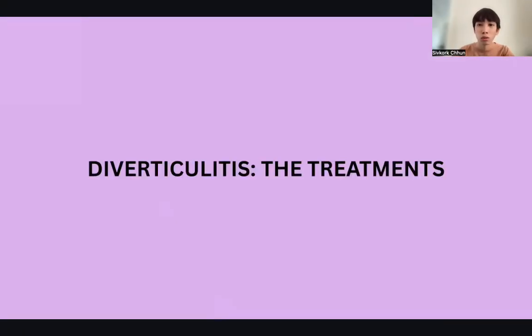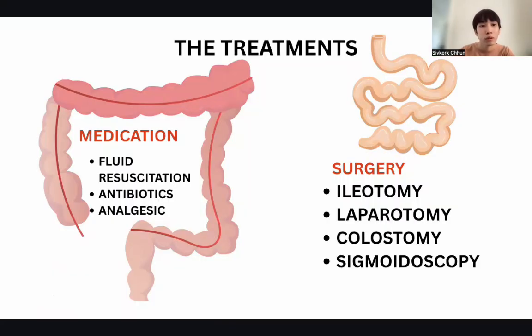And so what is the treatment of diverticulitis? The treatments include medication and surgery. Maybe there are other therapies, but medication and surgery are the common treatment options. Medication includes administration of fluid, because the patient may have diarrhea, blood loss, water loss, and dehydration. Then antibiotics, when there are protrusions of the colon mucosa or maybe bile infection into the blood, to decrease the infection.